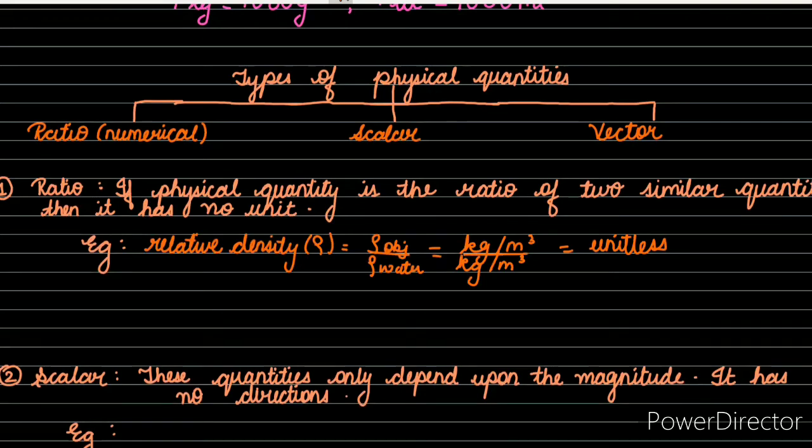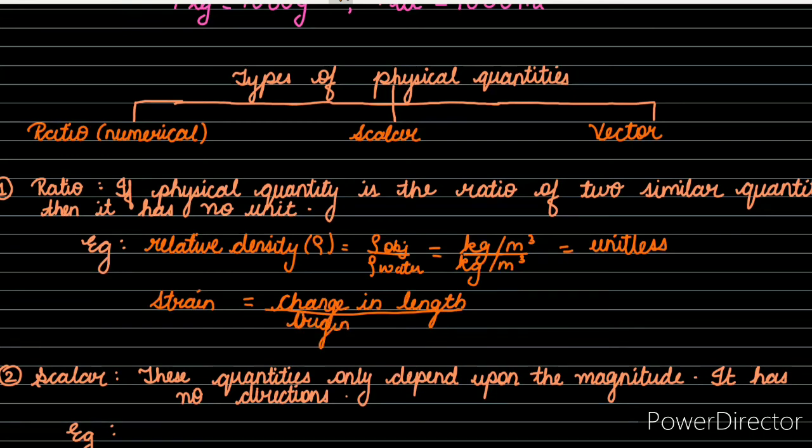If we take another example, strain, which we are going to discuss in later sessions, it is the ratio of change in length divided by original length.